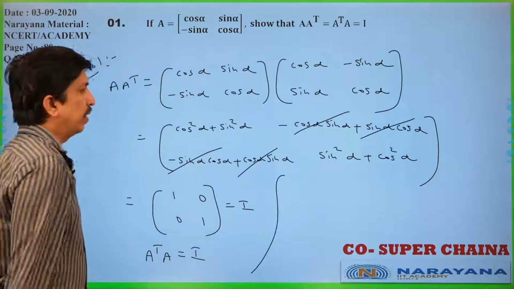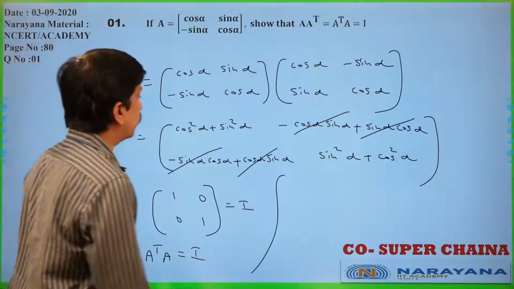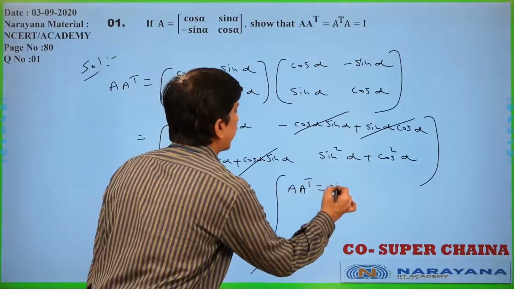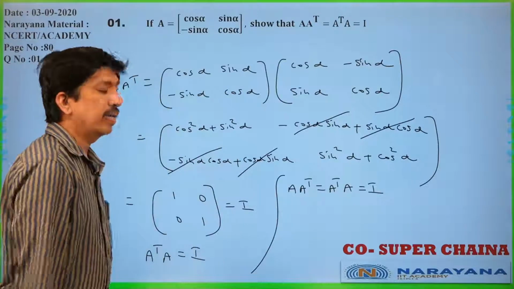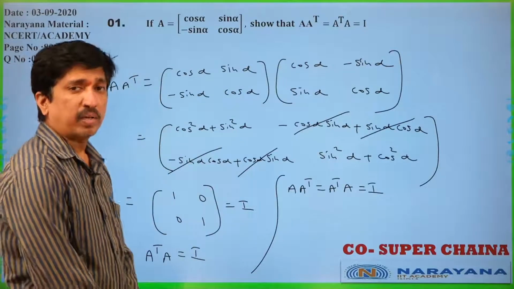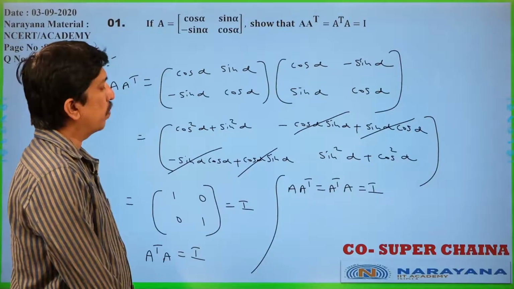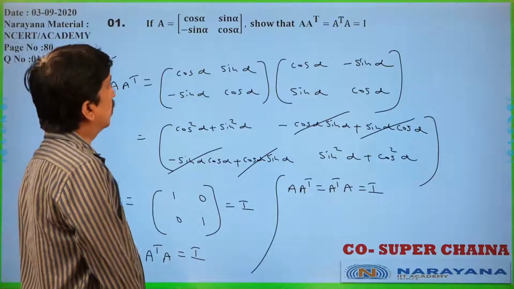Only in this session we discussed that. This A is an orthogonal matrix only. So like this you can solve the things.